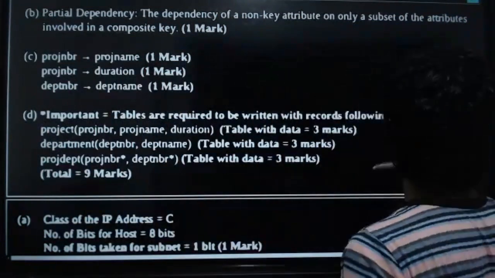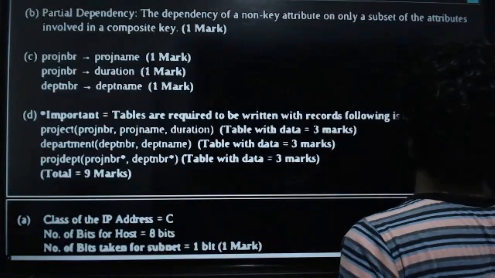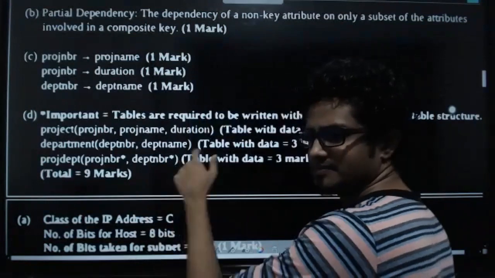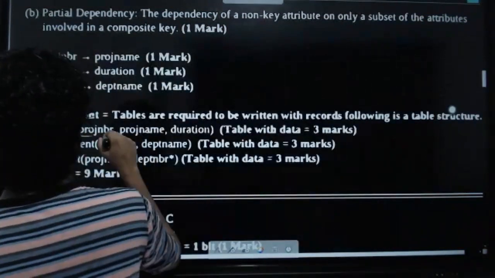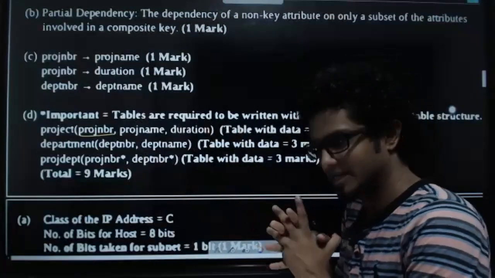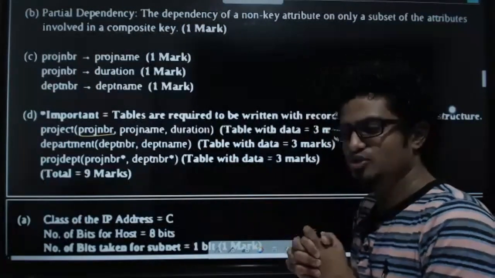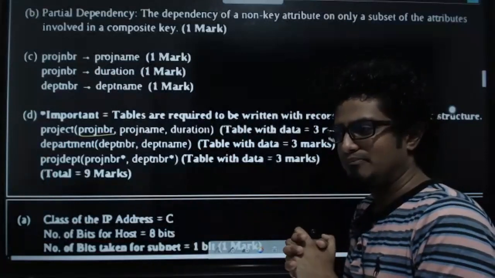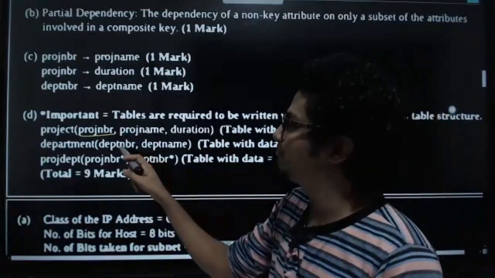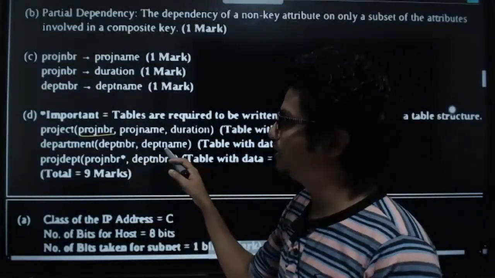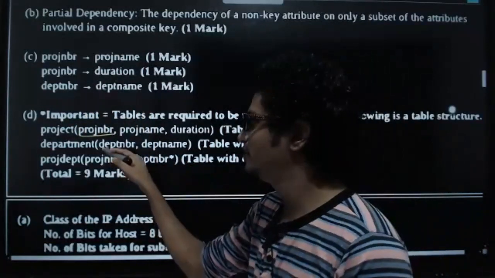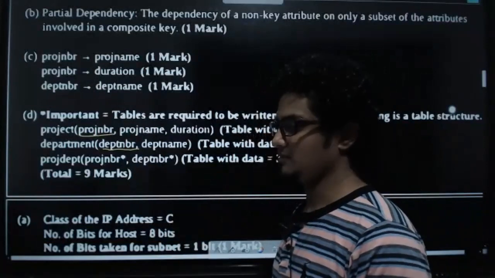And yes, here project number should be underlined. This is the primary key. Can all of you understand why the project table should be created, kids? Yes or no? Perfect. Then department table should be created with department number and department name, because why? We could identify that department name depends on department number. So therefore, they are now separated in a table.